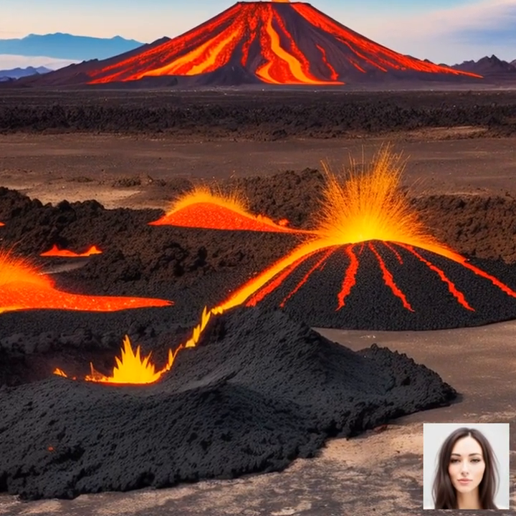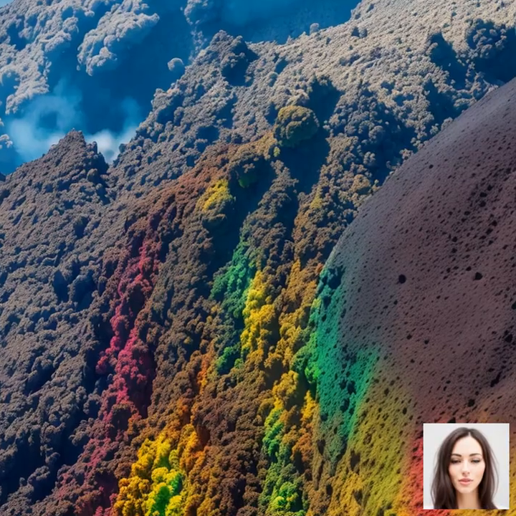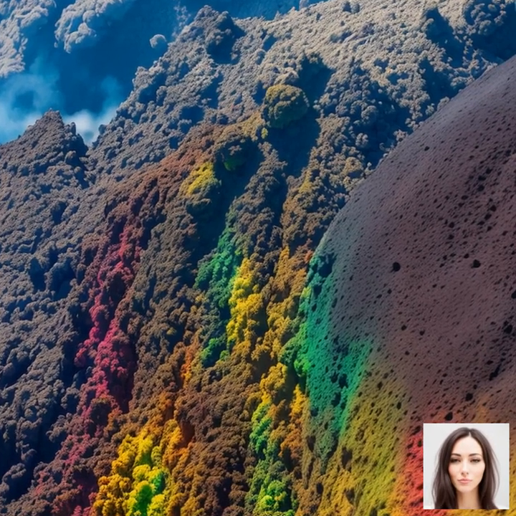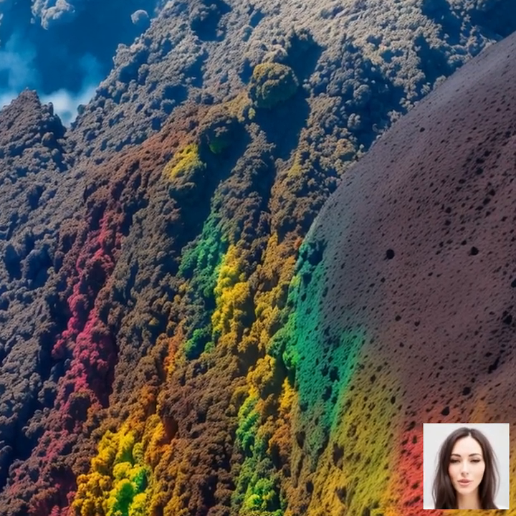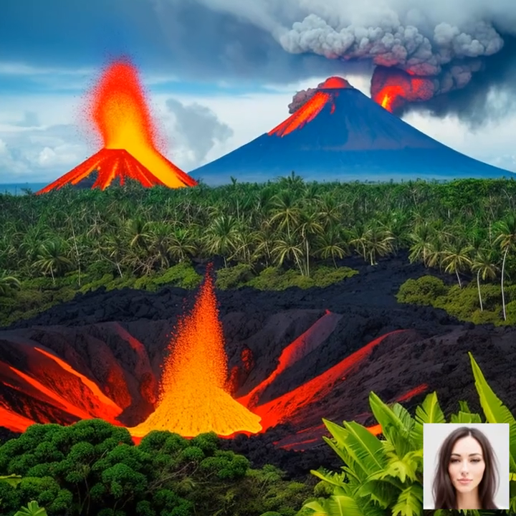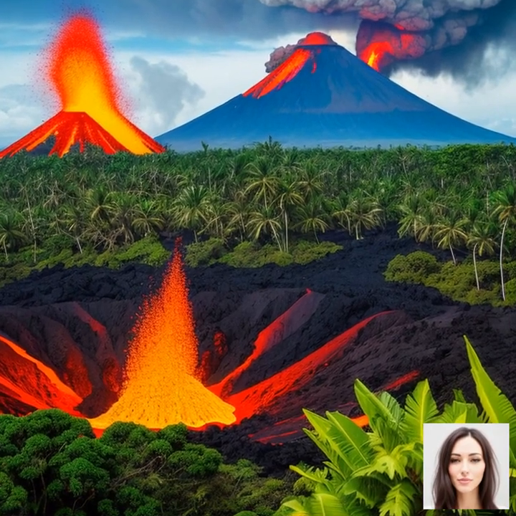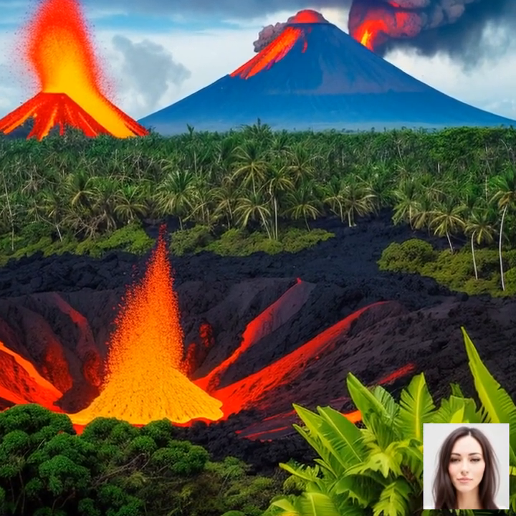In conclusion, the different types of volcanic activity, including effusive eruptions, explosive eruptions, and volcanic unrest, are closely related to the properties of magma and the underlying geological conditions. By understanding these relationships, we can better predict and prepare for volcanic eruptions and their potential impacts.